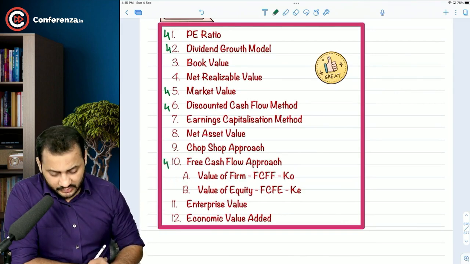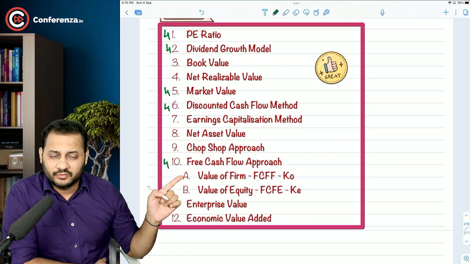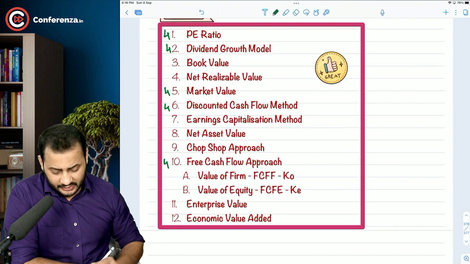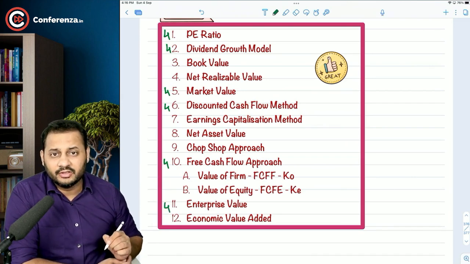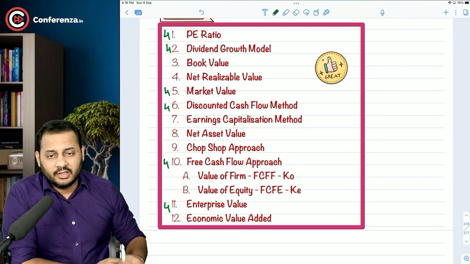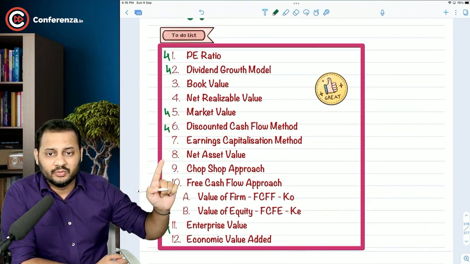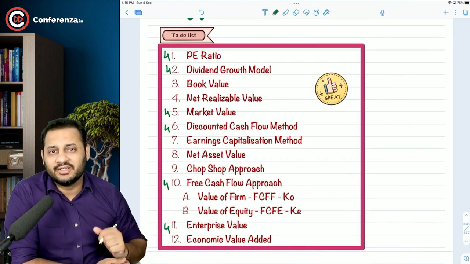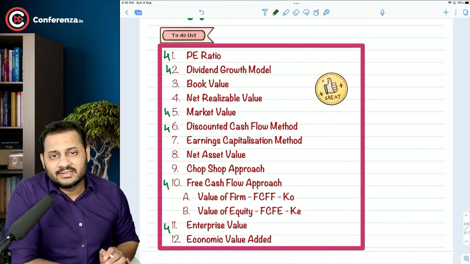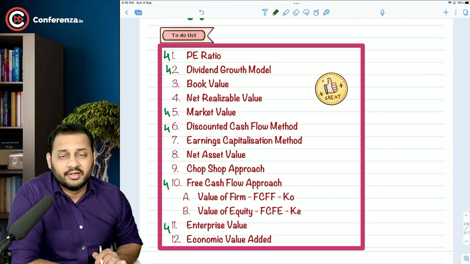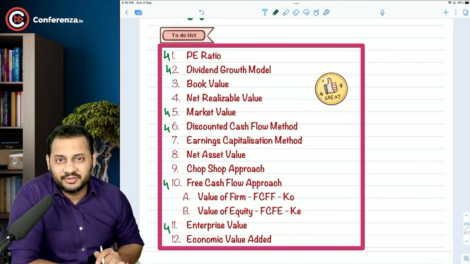This approach was already learned by you in free cash flow to firm and free cash flow to equity in security valuation. So most of the things, enterprise value in fact, were also covered in the security valuation chapter. Now the other parts like book value and net asset value are very small and easy to understand. So let's start with the practical part of this corporate valuation. We will start with the first question directly and we'll see how many concepts will be covered under all the questions that we are going to see.